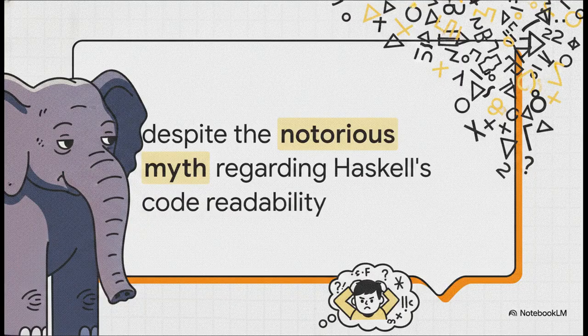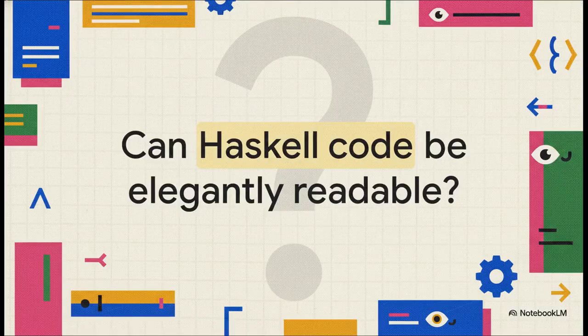Right off the bat, Ang calls out the elephant in the room. I mean, we've all heard the notorious myth, right? That Haskell code is just inherently unreadable. It's got this reputation for being overly academic, super dense, and packed with obscure mathematical symbols. And honestly, that's exactly the assumption Ang brought into this project. So that brings us to the core question. Is that gnarly reputation actually justified?